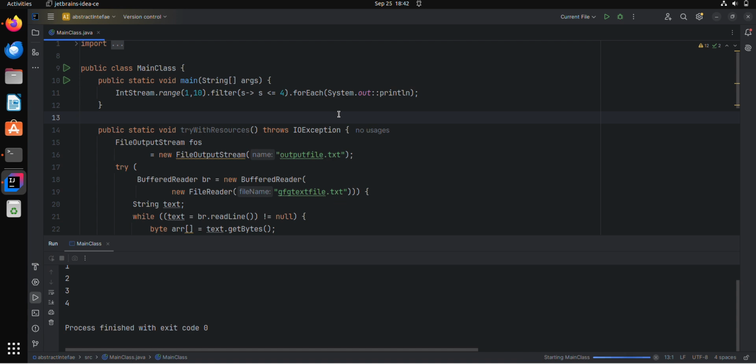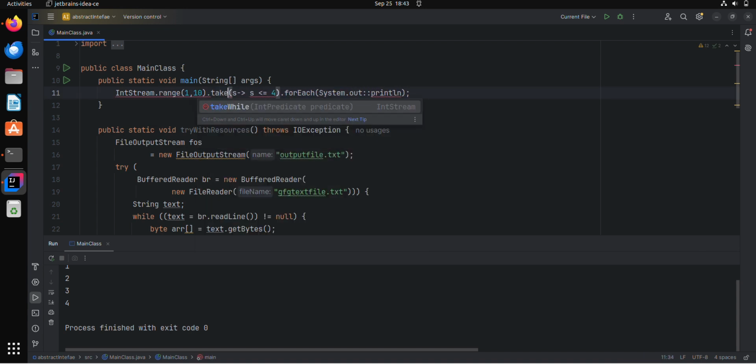But the one problem with this filter is that after checking that 5 is not less than or equal to 4, it will still check 6, 7, 8 and all. If the collection is already ordered, we don't need to check after a certain condition is not satisfied. In situations like this, for ordered collections, we can use takeWhile instead of filter.